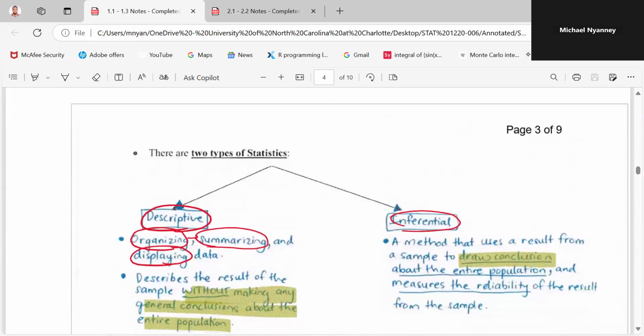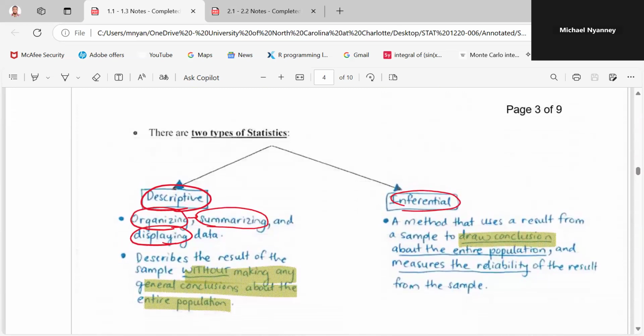Okay, so remember, from the definition of statistics, I told you that there is a part that deals with what? The collecting of data, and the other part deals with making conclusions from our results. So the first part that deals with the collection, interpreting, and summarizing data is the descriptive aspect. So it describes how our data is.